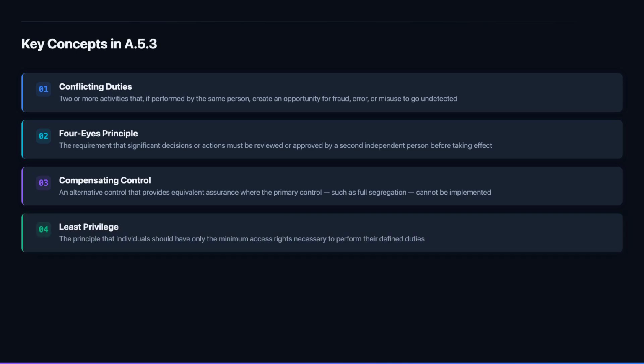Least privilege is the complementary principle to segregation of duties. Where segregation divides the authority to act across multiple people, least privilege limits each person's access to only what they need for their defined role. Together, these two principles dramatically reduce the attack surface available to both external attackers who compromise an account and internal actors who might seek to misuse their access. Both principles must be designed into the access management process from the outset.